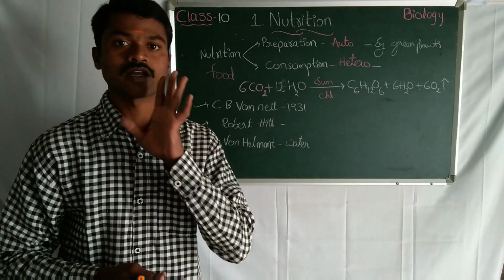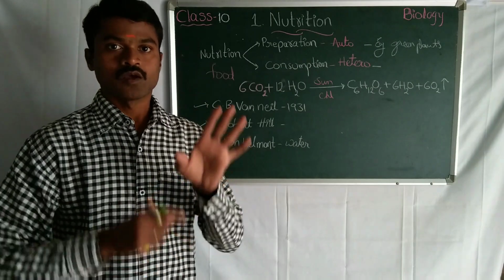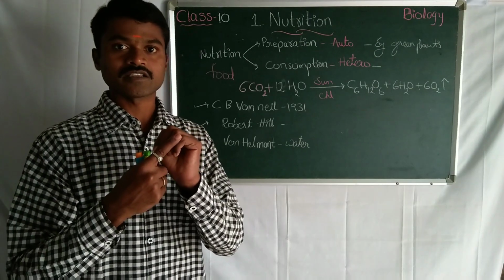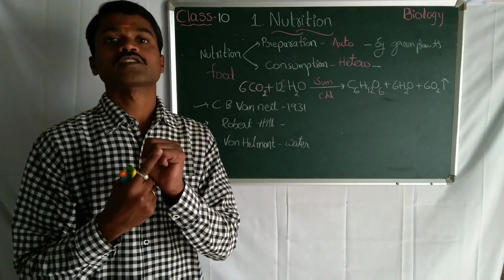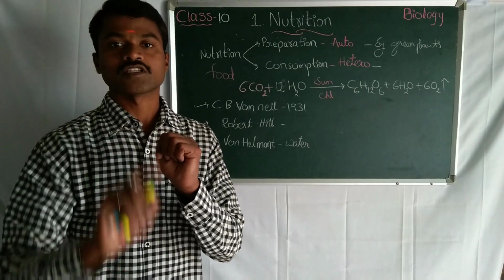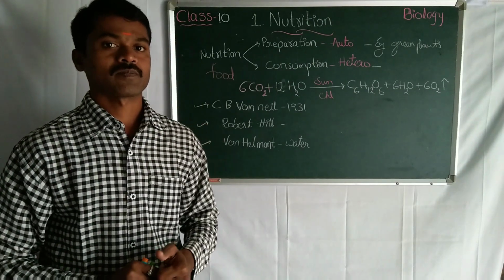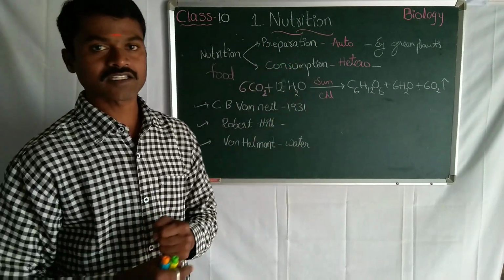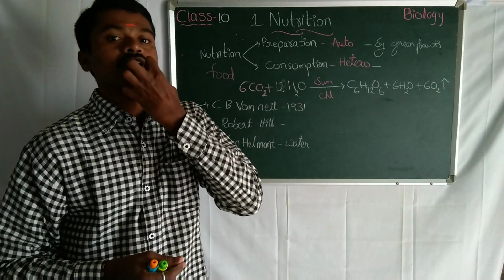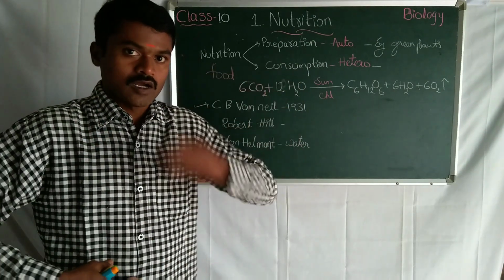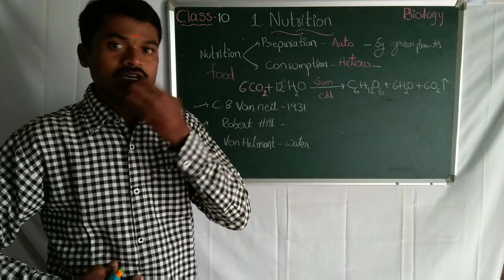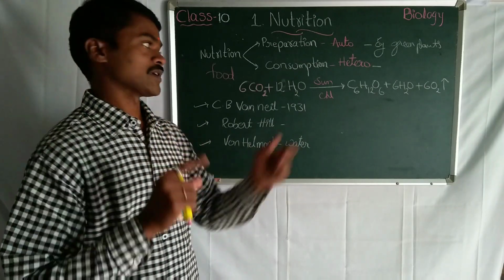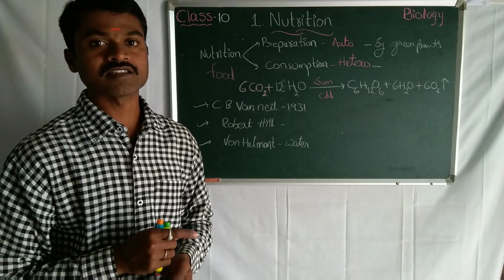In the chloroplast, in the chlorophyll, we have 5 types of chlorophyll: chlorophyll A, chlorophyll B, chlorophyll C, chlorophyll D, chlorophyll E. In this, which chlorophyll carries out photosynthesis? That is chlorophyll A. Okay, now comes the next part, preparation is half, consumption is the next part. In consumption, you will see the food consumption, human digestive system, how we are taking, how we are eating, how we are chewing, how the digestion, how the process, excretion. You can see some information here. So I made it like a consumption.